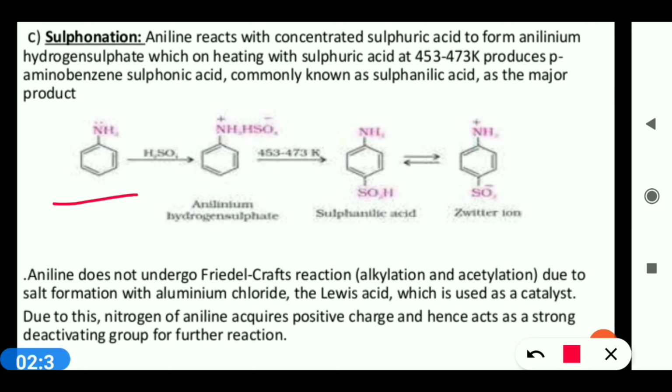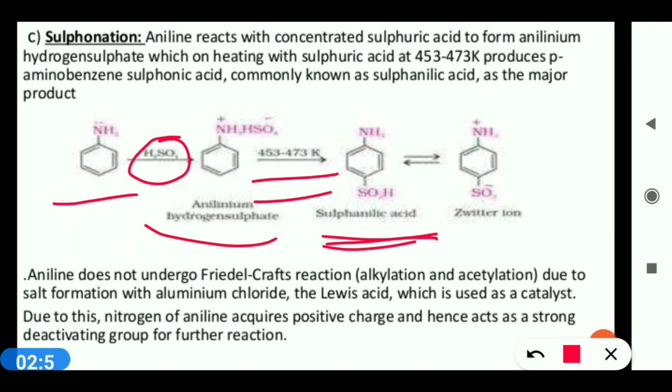So you can see in the reaction, aniline undergoes sulfonation and forms the salt anilinium hydrogen sulfate. Now the rearrangement takes place at 453, meaning it will be baked and it will give the sulfanilic acid. In this sulfanilic acid, H can move towards the NH2 and the formation of Zwitter ion takes place. Zwitter ion is the ion having both positive and negative charges in the same compound.